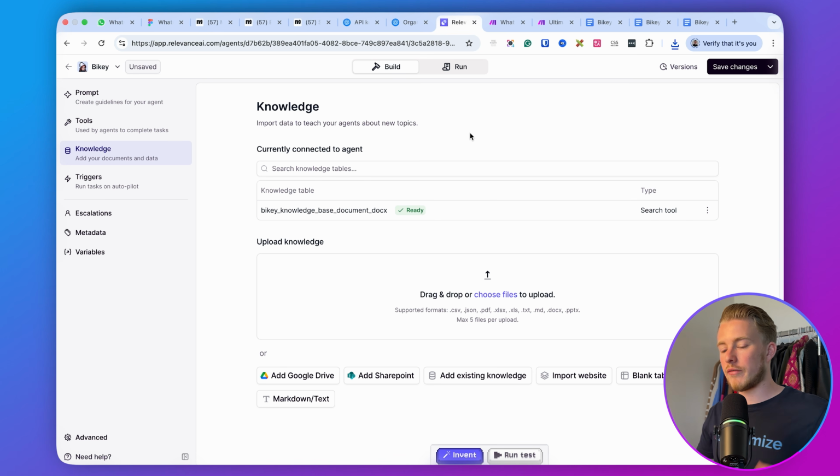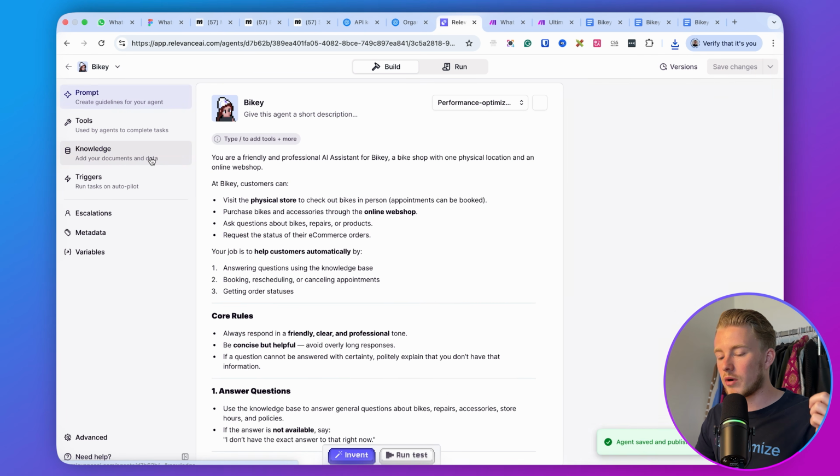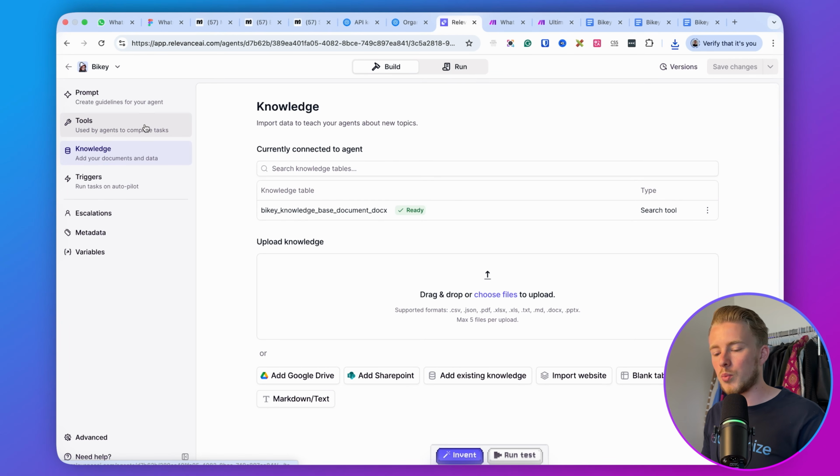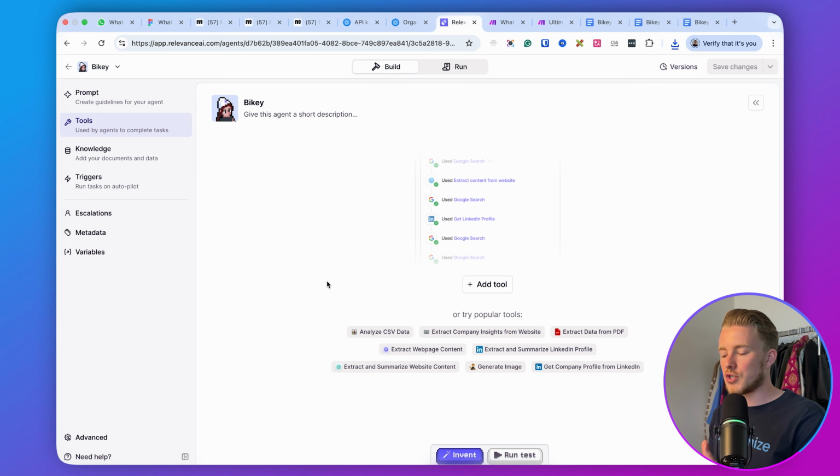So we basically now covered the prompt. Here you need to click on Save Changes. So now we covered the prompt, we covered the knowledge, but we also wanted to automatically book appointments and get the order status. And that's what you can do here with tools. So here you can just add tools. And in this case, I want to add two tools. I want to add the Google Calendar, which will check my availability, but it can also create events and cancel events. And I will connect it to WooCommerce, which I will use as an example for an e-commerce store. But you can easily also connect it, for example, to Shopify or any other tool that you might be using.